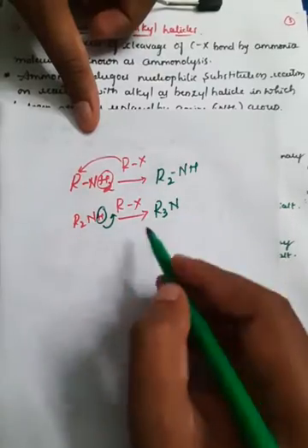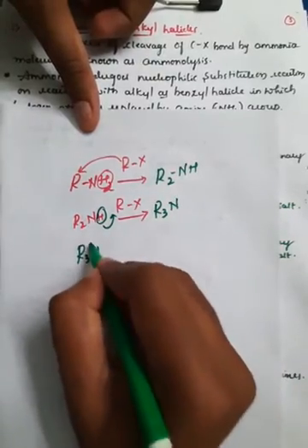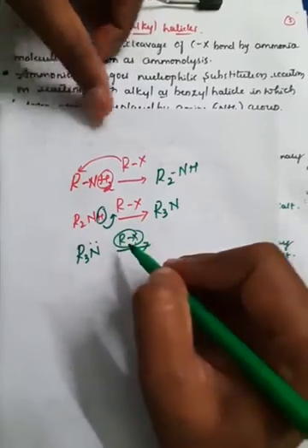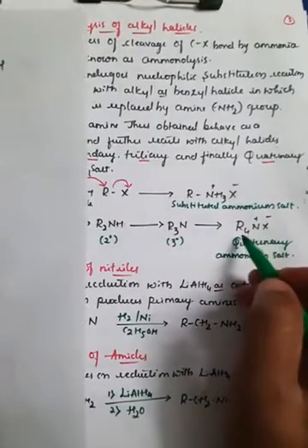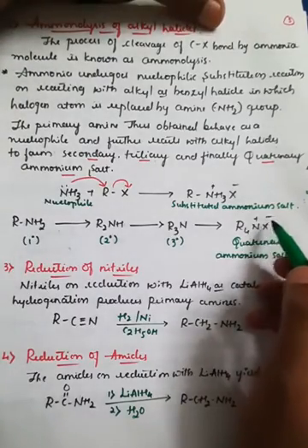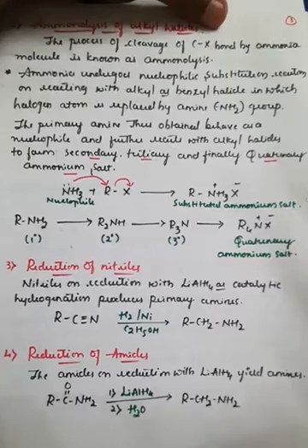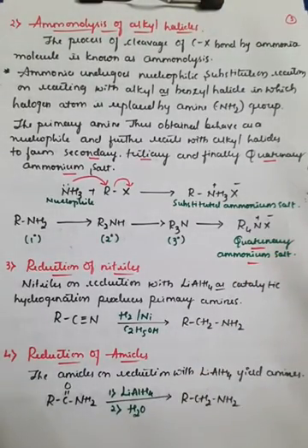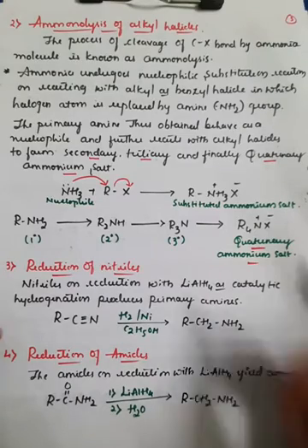Further, R3N consists of a lone pair of electrons. Again, if you react it with RX, it will convert into R4NX. There is attachment of halogen, and that is generally called a quaternary ammonium salt. So like this, ammonolysis can be asked for 2 marks.